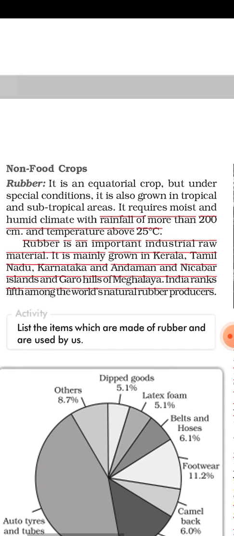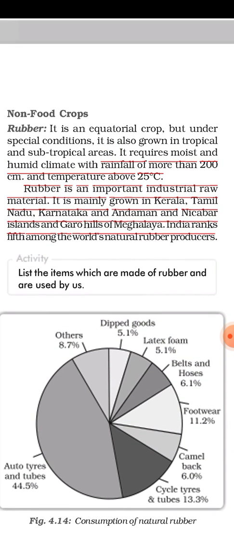Now rubber is an important industrial raw material. It is mainly grown in Kerala, Tamil Nadu, Karnataka, Andaman and Nicobar Islands, and Garo Hills of Meghalaya. Okay, so as you can see, there are very specific states of India where we have more than 200 centimeter of rainfall as well as more than 25 degrees centigrade of temperature. In these places only we can produce rubber.